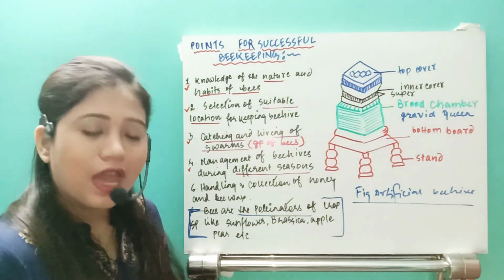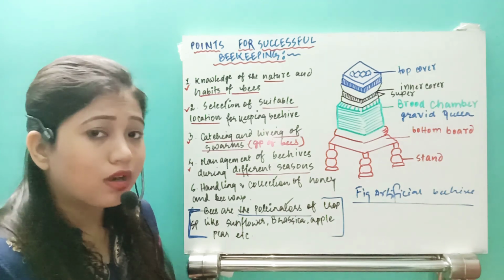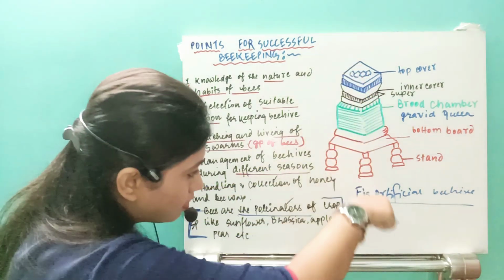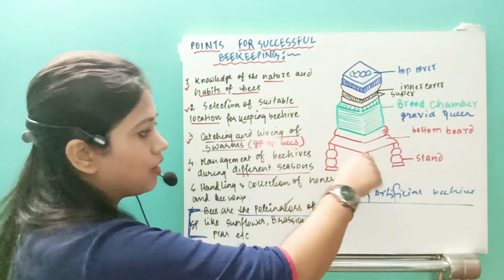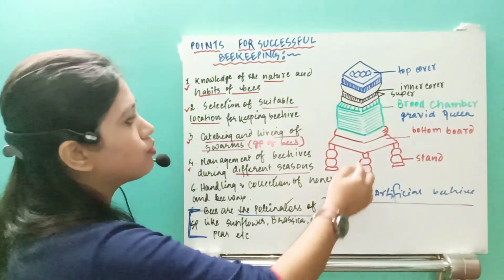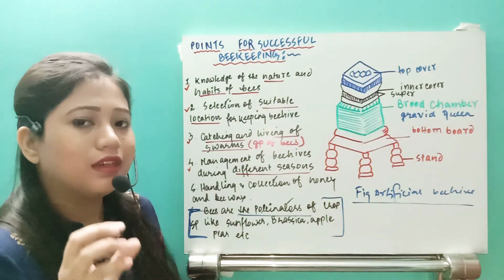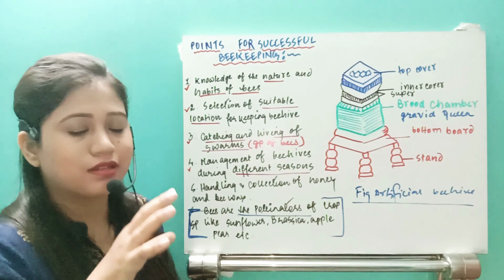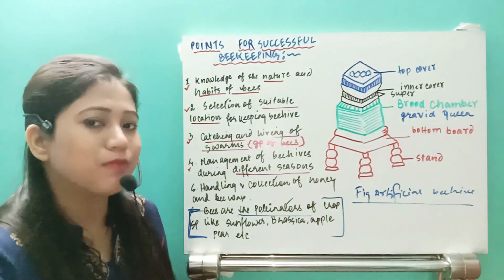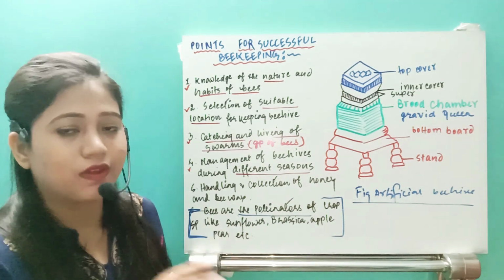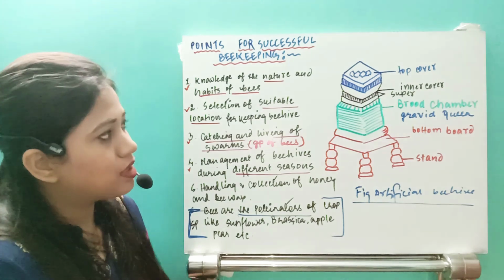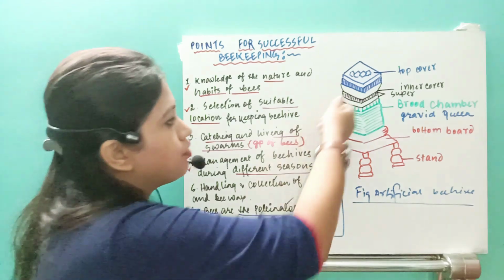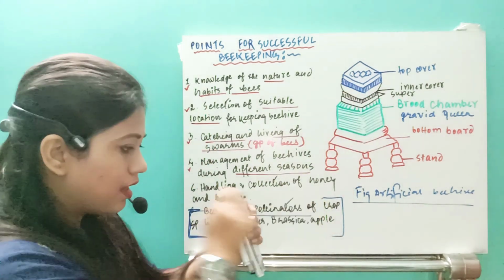So the worker bees and the drones will start to live in the top cover and the inner cover, and the worker bees will start to collect the honey. They will come from beneath, go collect the honey, come out, and once again start to fill the honey in that top cover, in those chambers. Once a chamber is filled with honey, they will seal the chamber with wax. This way they will start to fill. So what we can do is remove that box, then separate.